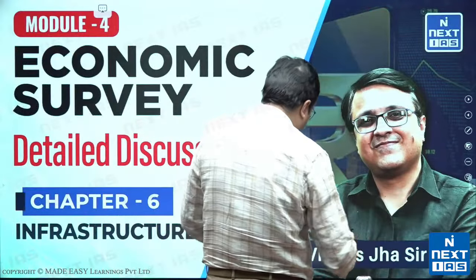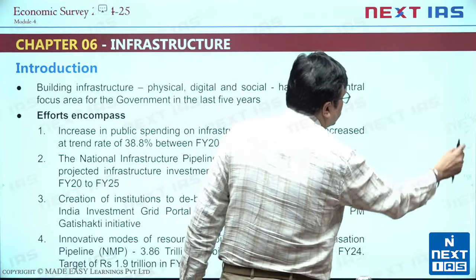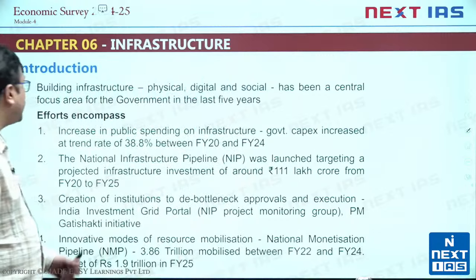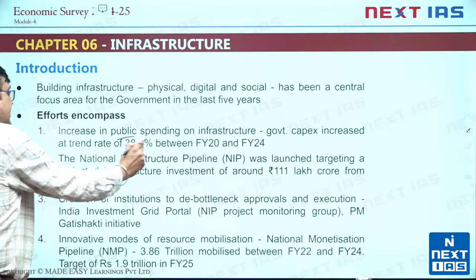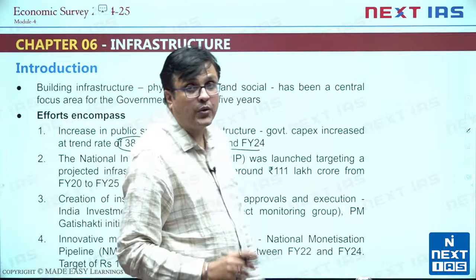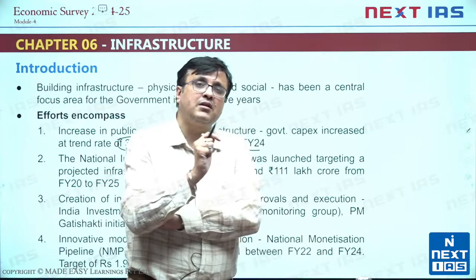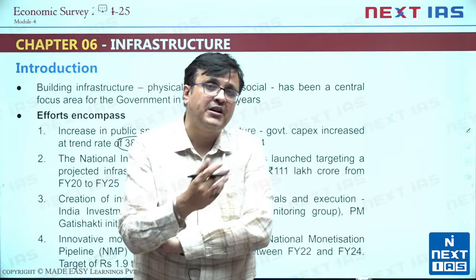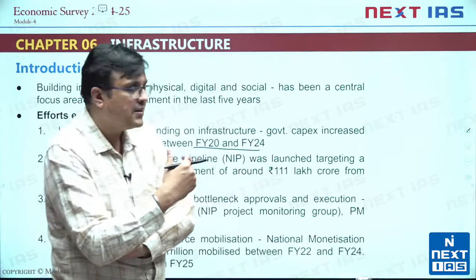So the basic idea of development has been to focus on infrastructure development over the last 5 years. And then the survey says that public spending on infrastructure, government capital expenditure, has accelerated at the rate of 38.8% between fiscal year 20 and 24. In fiscal year 20, the capital expenditure was less than 2,50,000 crore, and now it is more than 11 lakh crore. So that's a tremendous increase in capital expenditure that the central government budget is making.